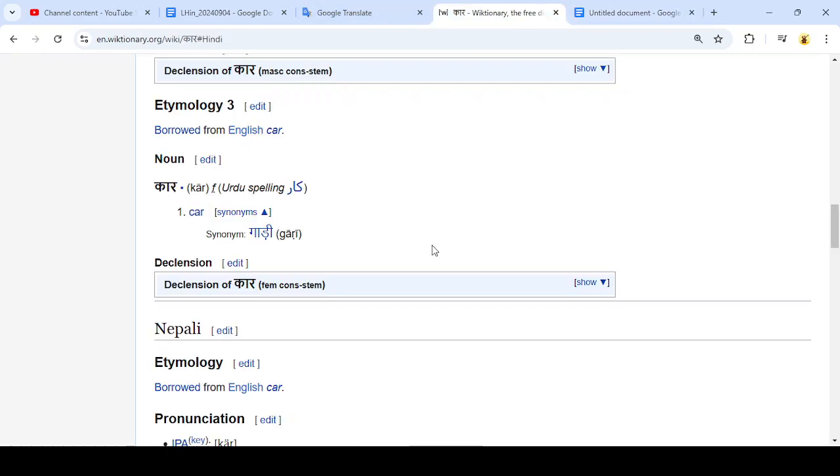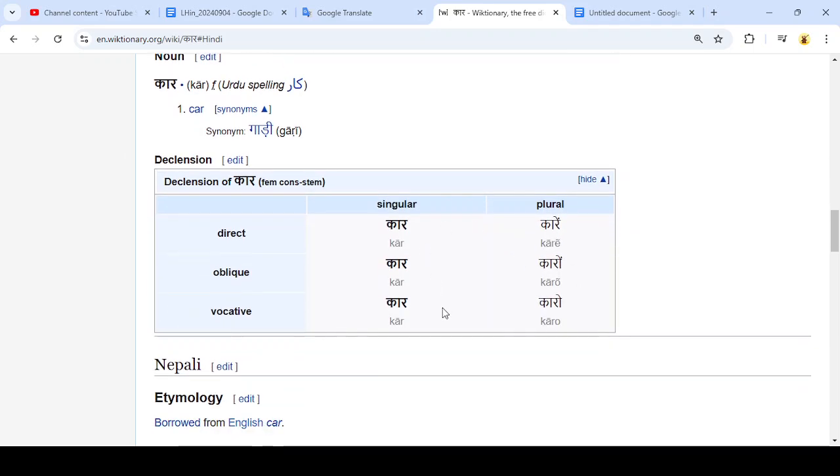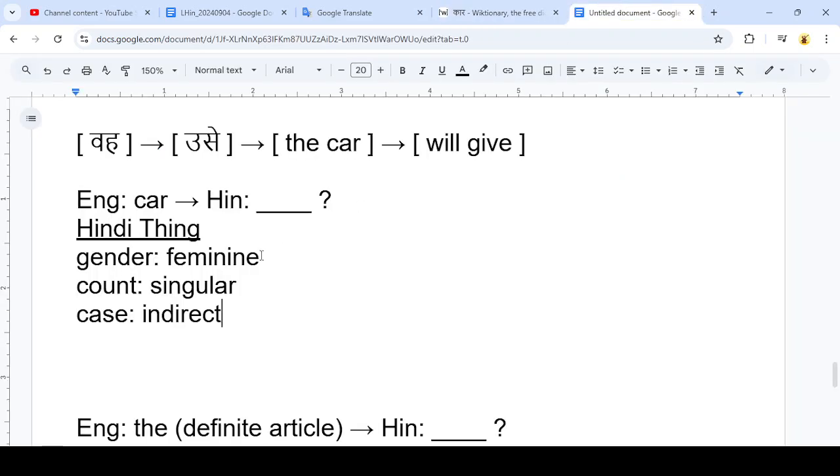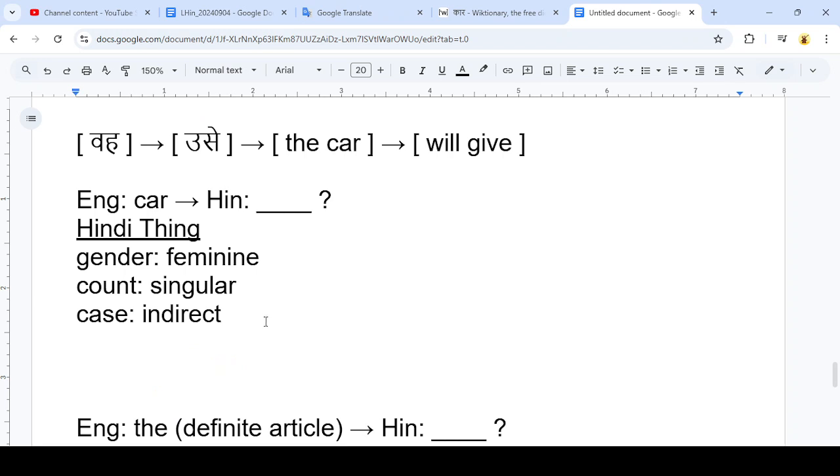So what we want to do now is see if there's a spelling table for our Hindi word for car, which there is right here. So I'm going to click on that and open it up, and we can see that there are 6 different possible spellings for the Hindi word for car, and those depend on the count, singular or plural, and the case: direct, indirect or oblique, and vocative. And for our word here, we actually don't need the gender, because it only depends on count and case.